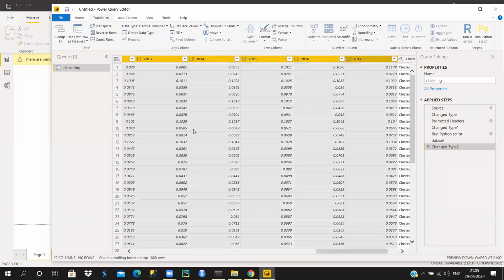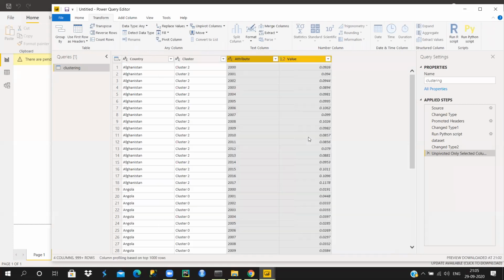I have selected my years now, and what I'm going to do is unpivot only selected columns. So what does it do? I'll just show you. I'm going to select this unpivot only selected columns option here. Yes, a single row, Arjit. You will get a single row for all your cluster points.